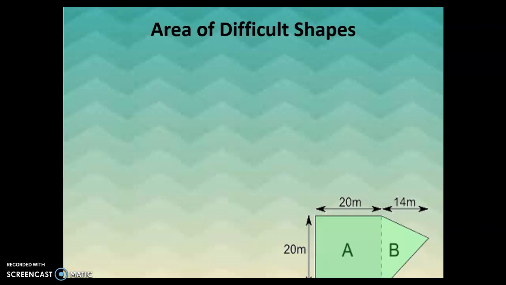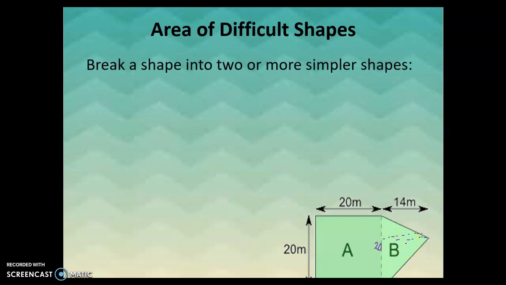I know that on your screen, the bottom of the shape is cut off a little bit, but you can see we've got shape A is a square, a 20 by 20 square, and shape B is a triangle here. The base of that is equal to the side of the square, so we've got a 20-meter base, and then the height, you can see here, even though it's labeled outside, is 14 meters. So we've got a 20 by 14 meter triangle.